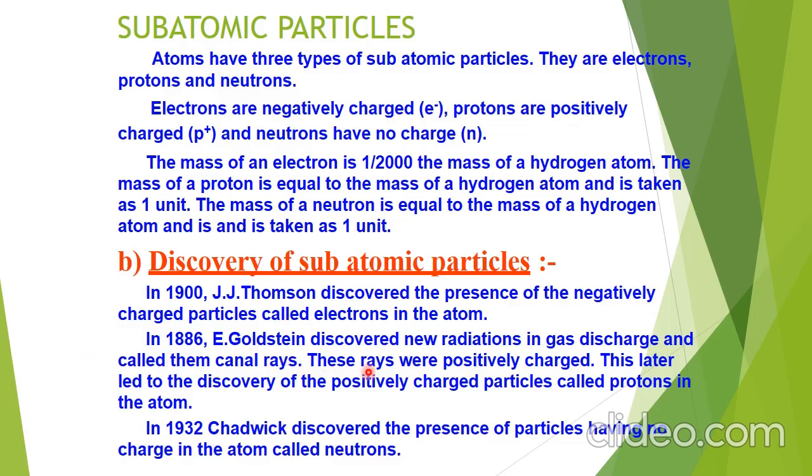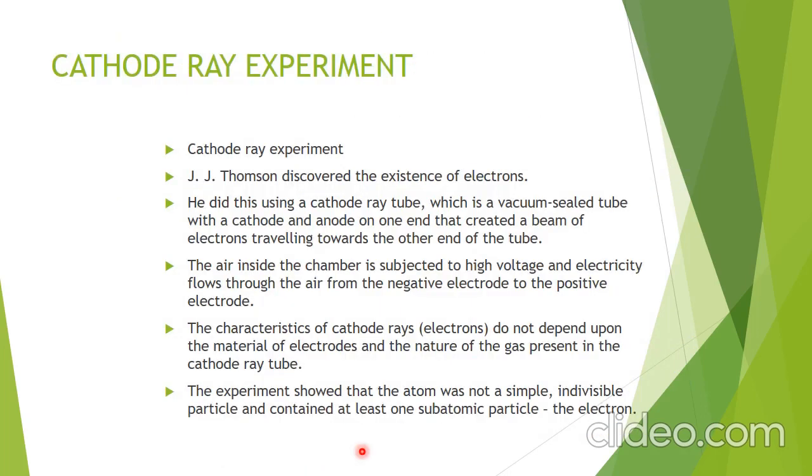Goldstein discovered new radiation in gas discharge and called them canal rays. These rays were positively charged, and this later led to the discovery of the positively charged particle called the proton in the atom. And in 1932, Chadwick discovered the presence of particles having no charge in the atom, and they are called neutrons.